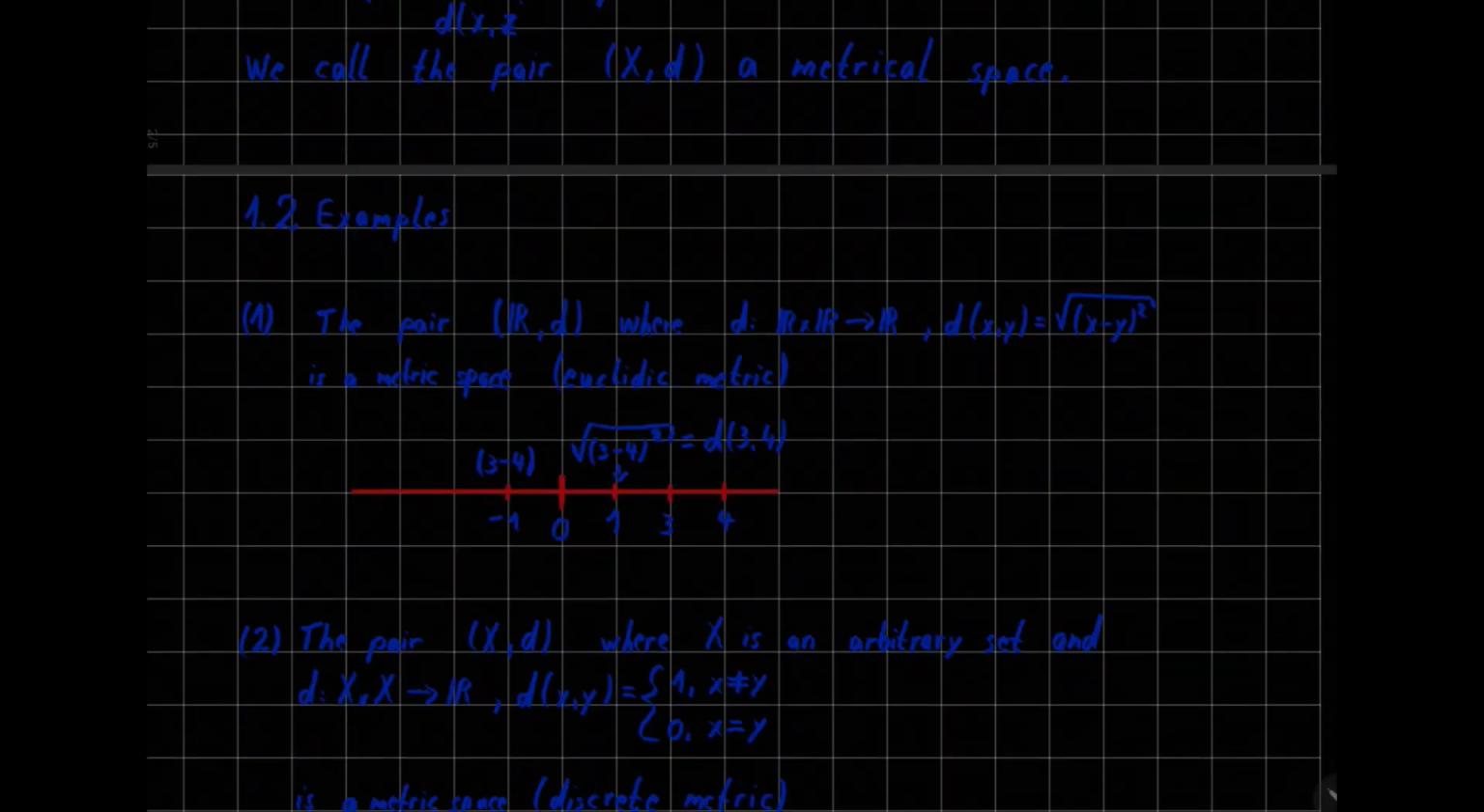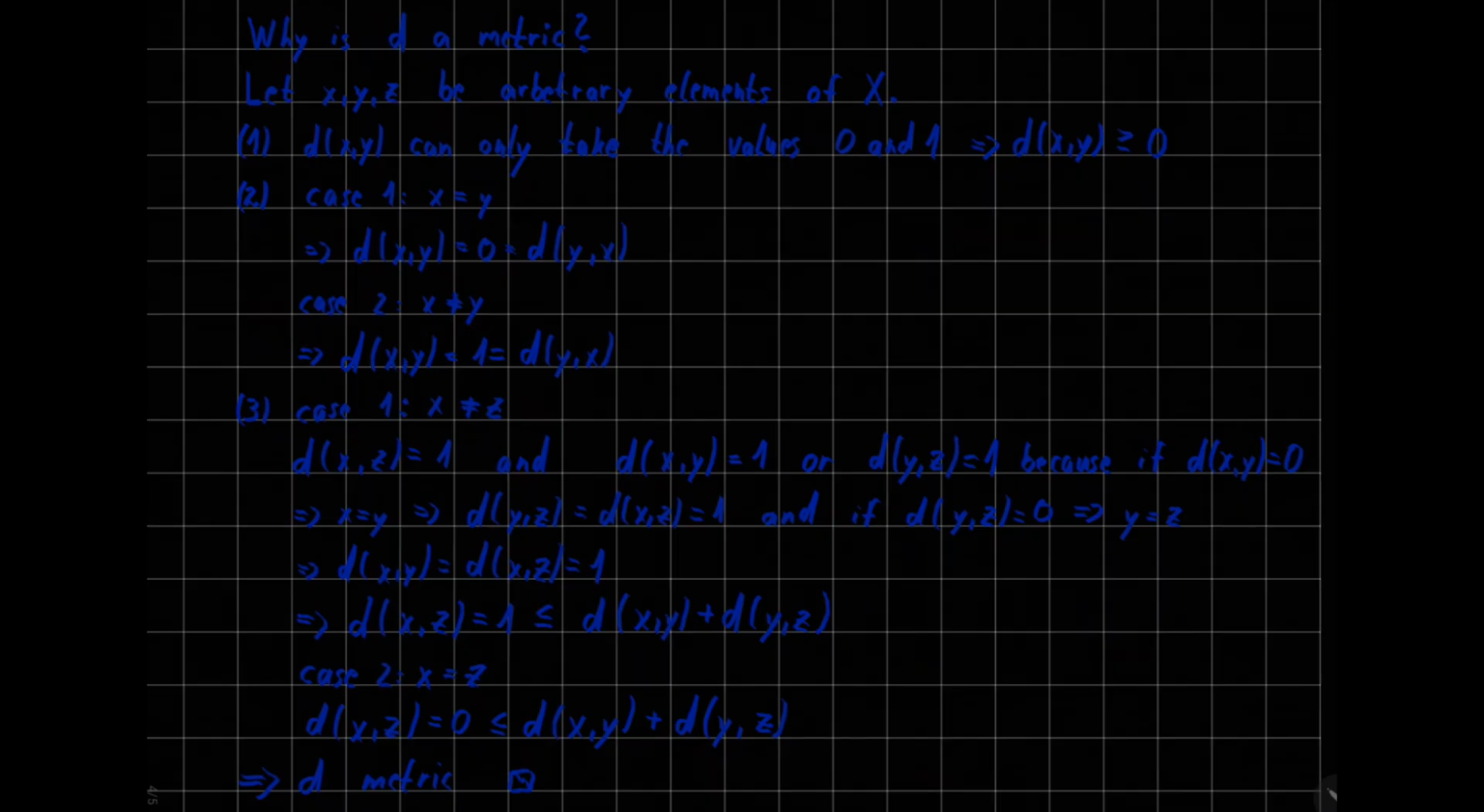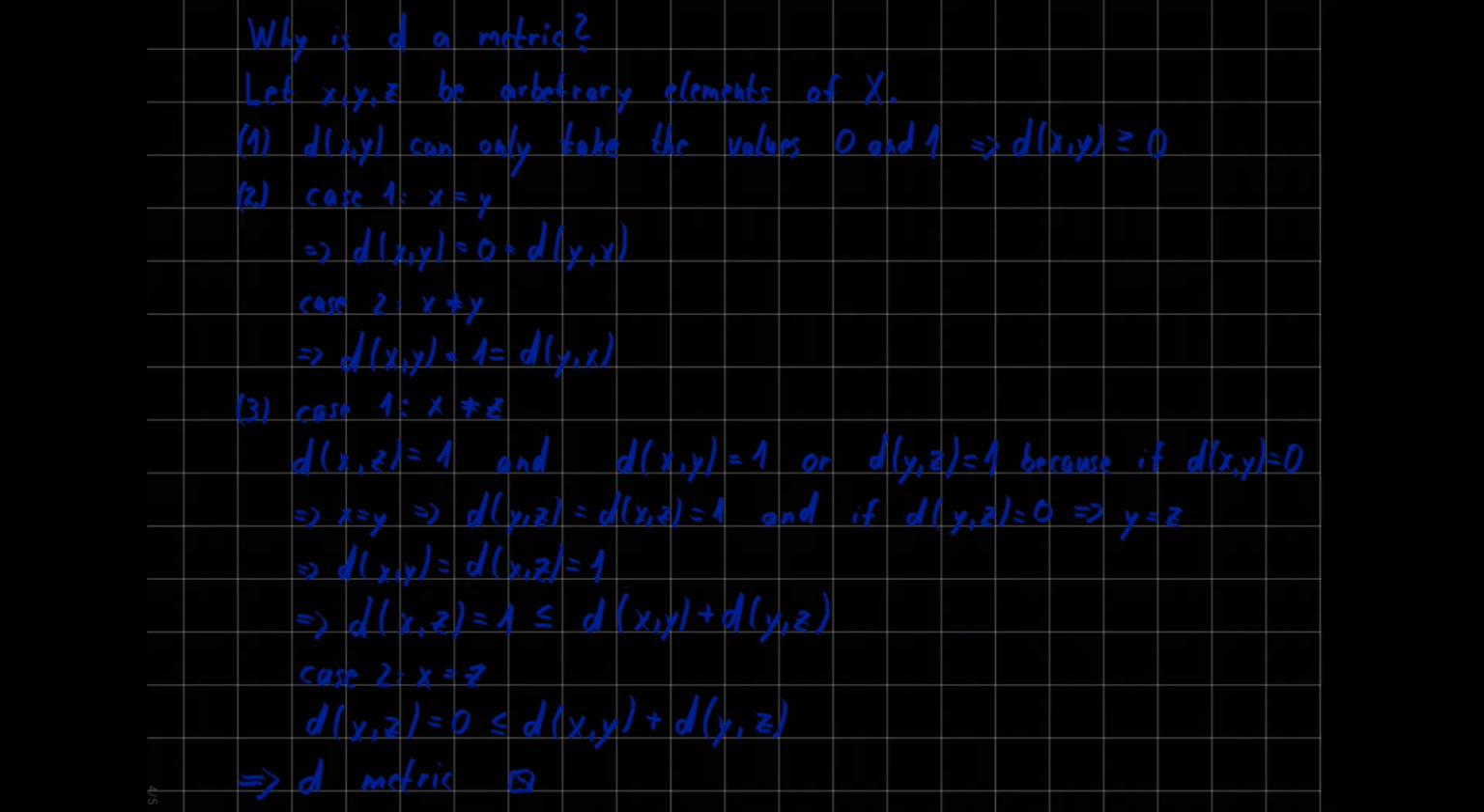Point 2. In point 2, we look at 2 cases. For case 1, x is equal to y, then d of x and y is equal to 0, and of course d of y and x is equal to 0 as well. And case 2 is basically exactly the same. x is not equal to y, that means d of x and y is equal to 1, and of course d of y and x is equal to 1 as well. So the second point is basically trivial as well.